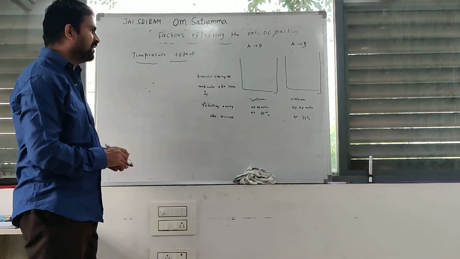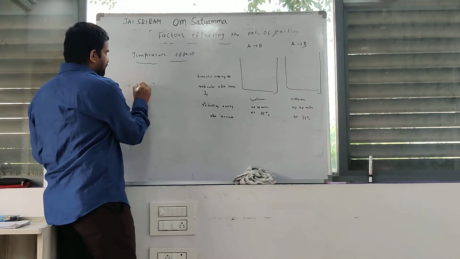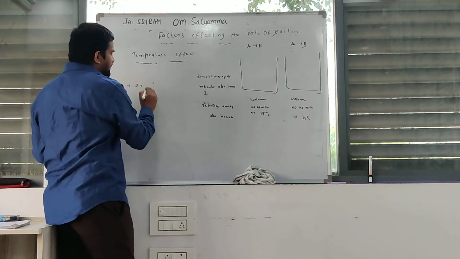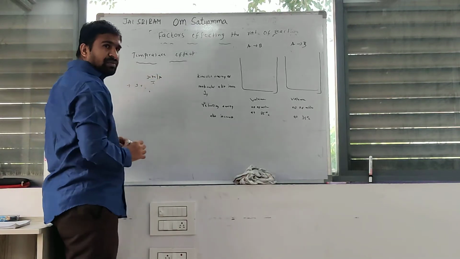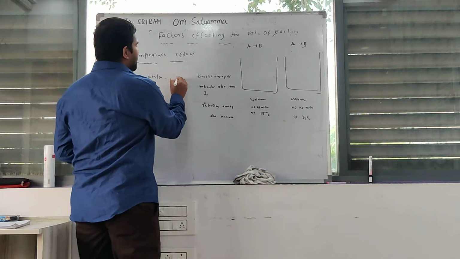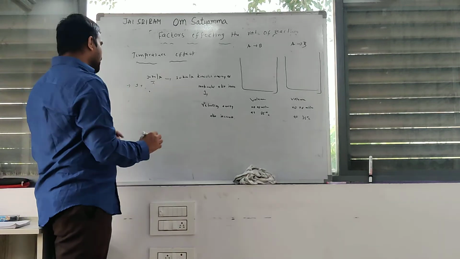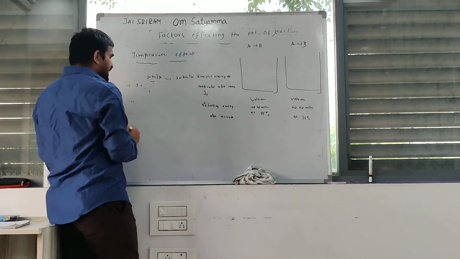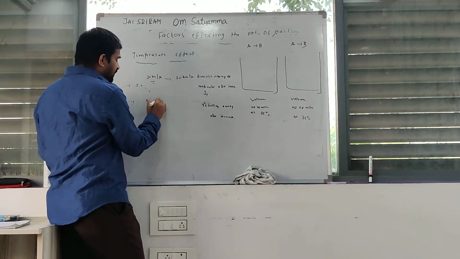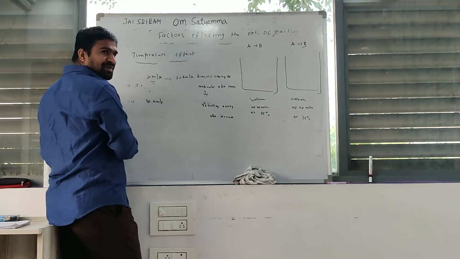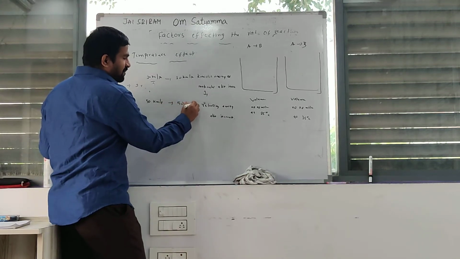Clear? For example, you can take one bike. Its velocity is 30 km per hour, colliding with another 30 km per hour bike. Now take a second bike moving 50 km per hour, colliding with another 50 km per hour bike.